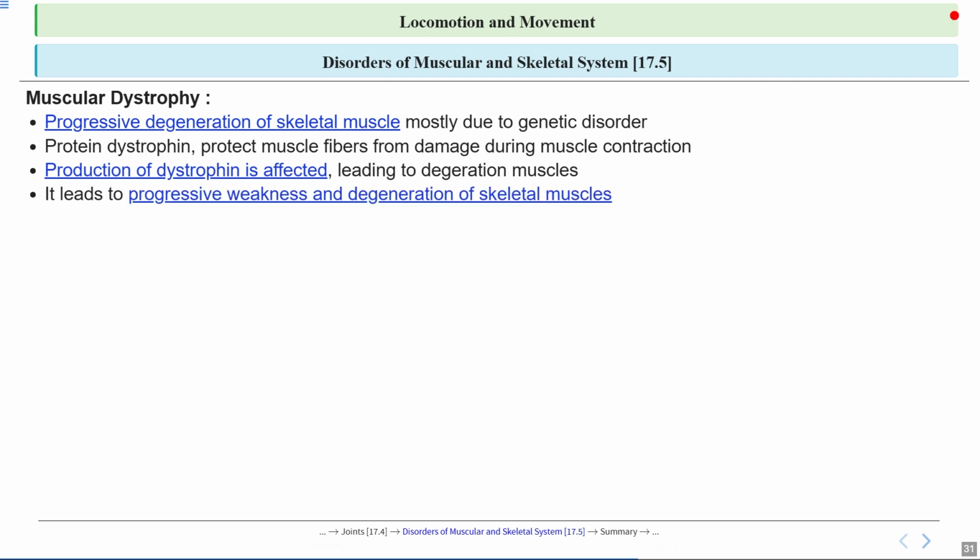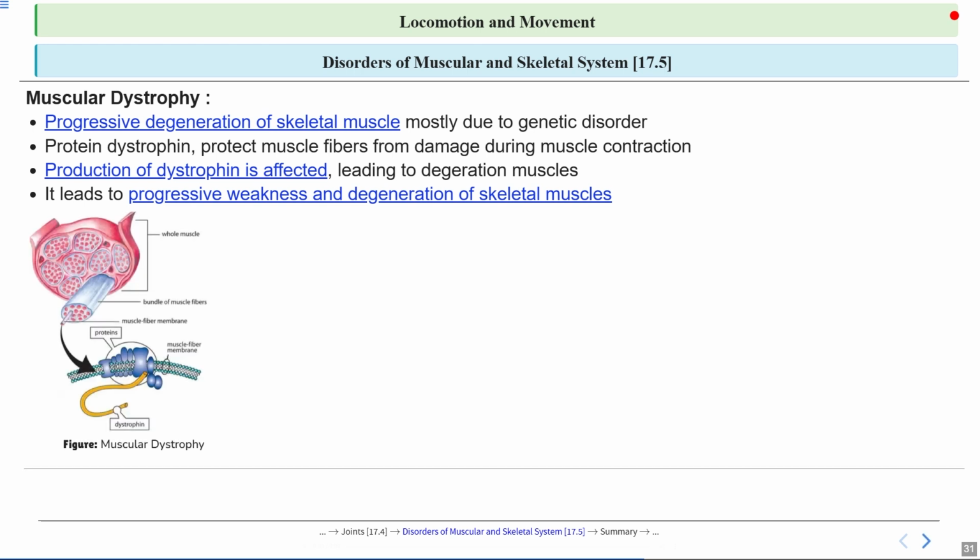As a result, people with muscular dystrophy experience progressive weakness and loss of muscle function. Everyday activities like walking, climbing stairs, or even lifting objects become harder over time. This highlights how important healthy muscles are for our daily lives. You can see this picture, which is showing the condition of muscular dystrophy.